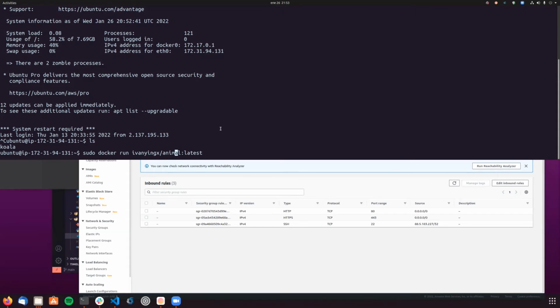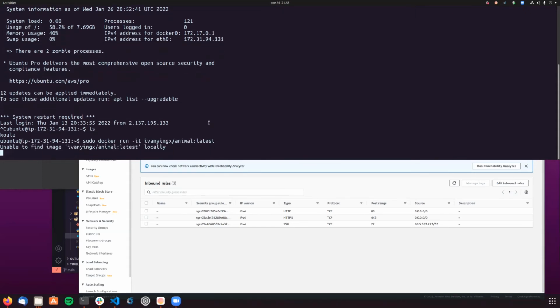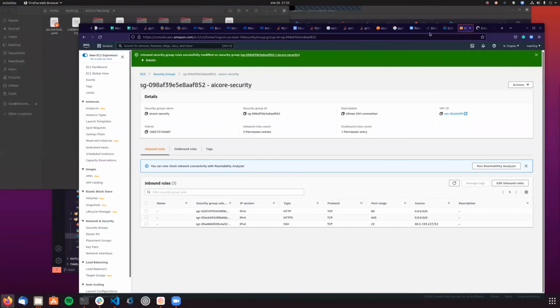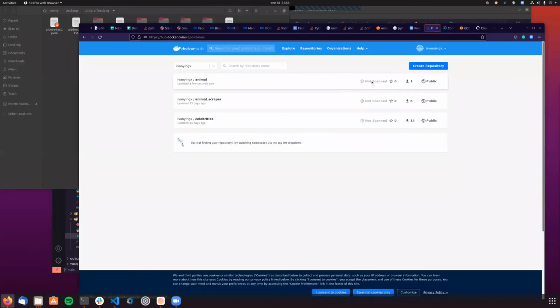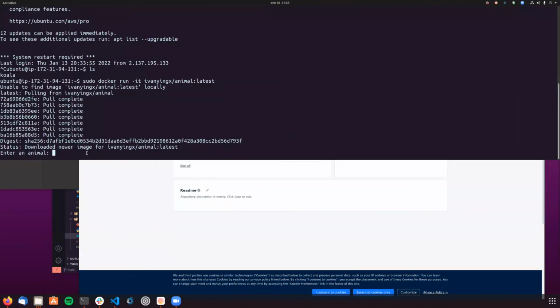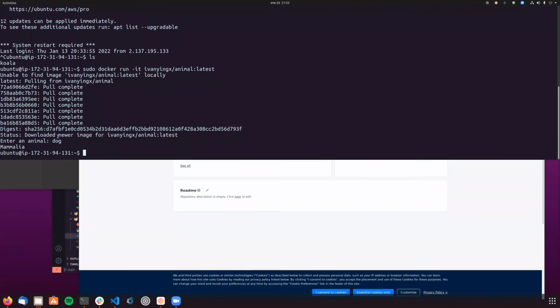Oh, and before I forget, I need to put -it. Okay, yep, that's working fine. Docker is going to basically download this image and run whatever we program it to do. Enter animal. Yep, you can see that it's working fine. So I'm gonna go with, I don't know, dog in this case. Yeah, another Momo. Nice, it's working.